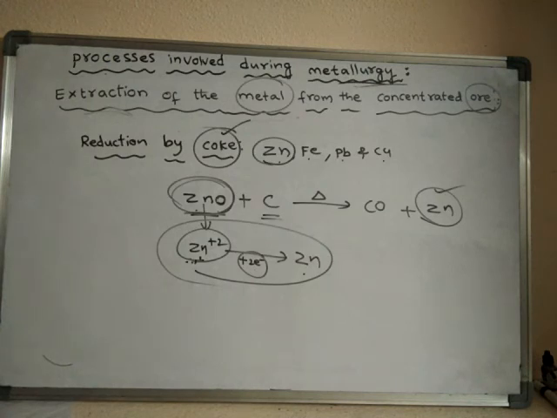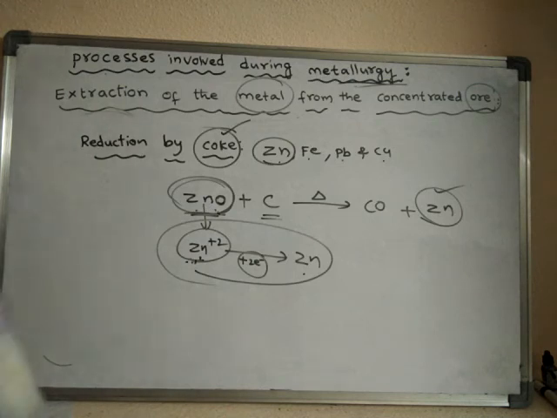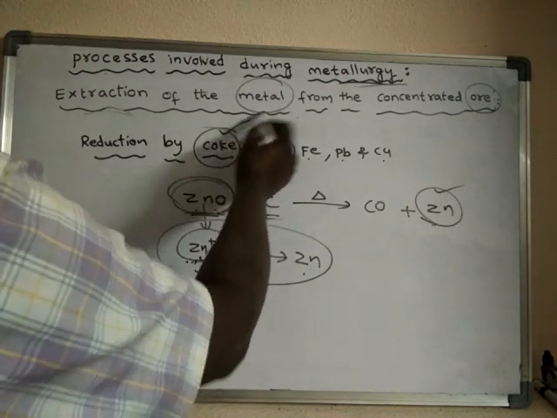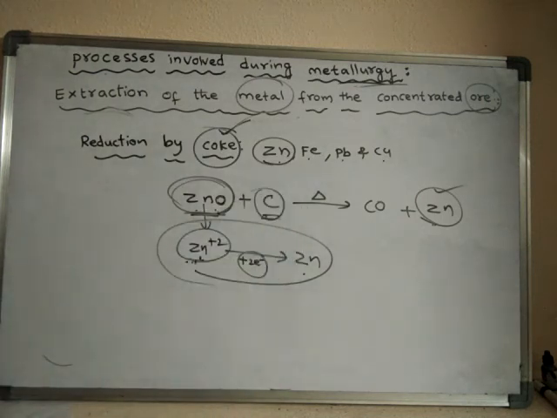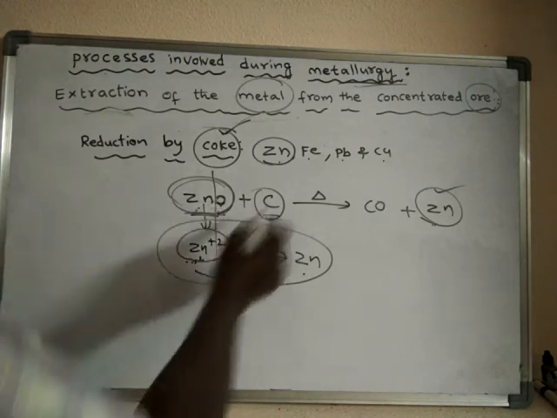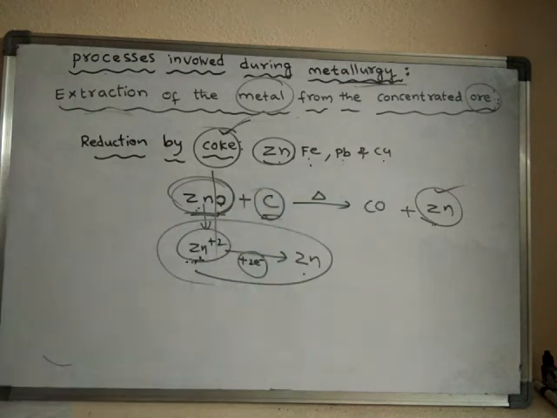So carbon will reduce the metallic oxide into free metal. In this way coke can be used. Coke has sufficient energy to break the bond between zinc and oxygen, or iron and oxygen, or lead and oxygen, or copper and oxygen. As it has sufficient energy, coke can be used as a reducing agent.